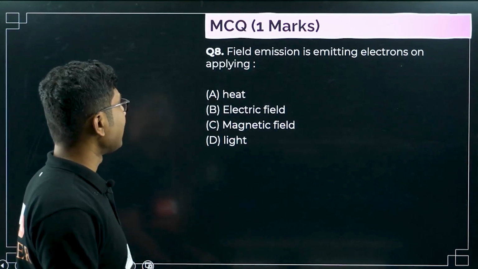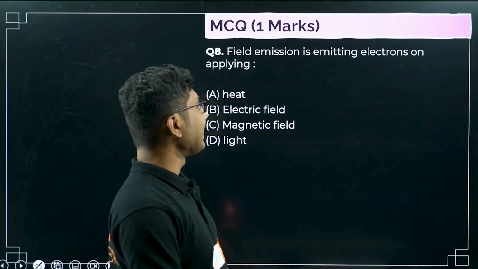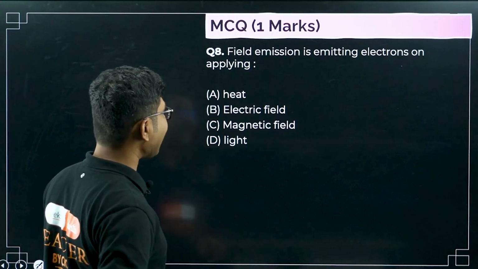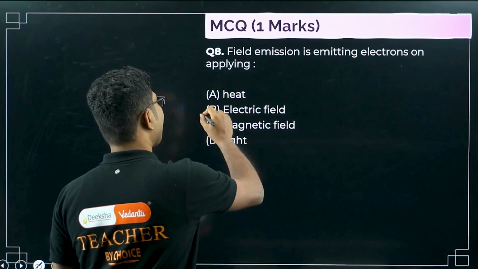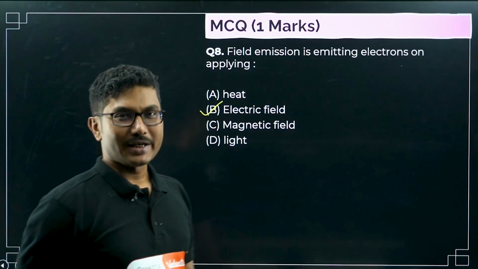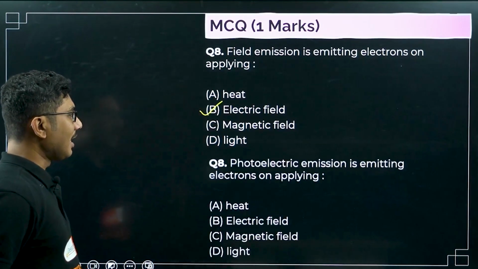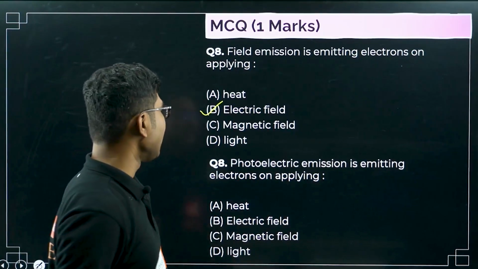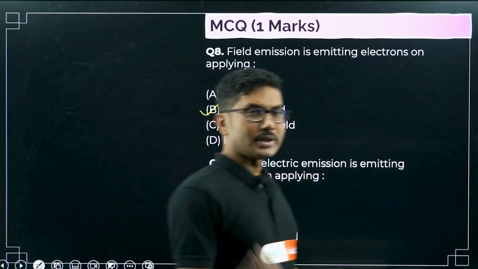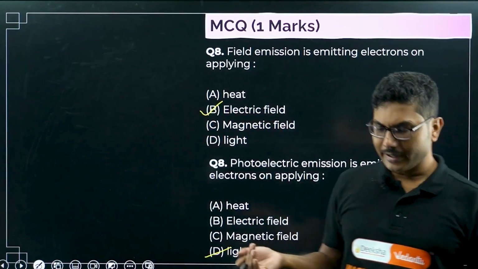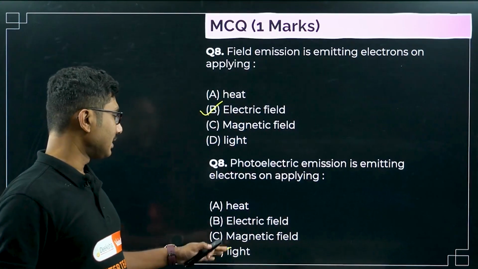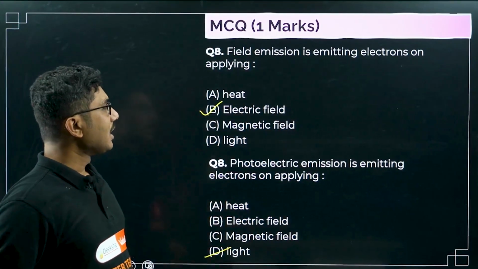Next question is question number 8. Field emission is emitting electrons on applying electric field, magnetic field, light, or heat. Field emission is when you apply an electric field and electrons get emitted. Next, photoelectric emission is emitting electrons on applying, obviously, light. Photo comes from the term light. Photo means light, so whenever you hear the term photo, you have to answer light. Same question, they will change the name.